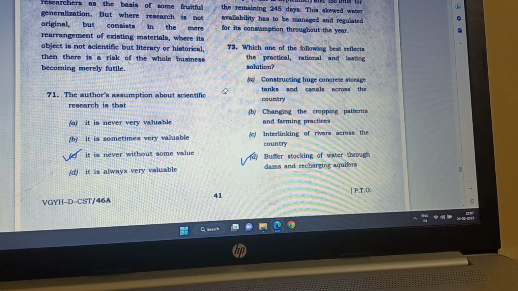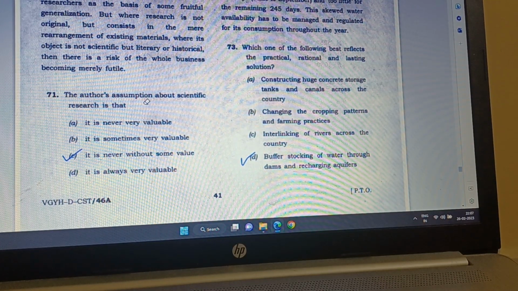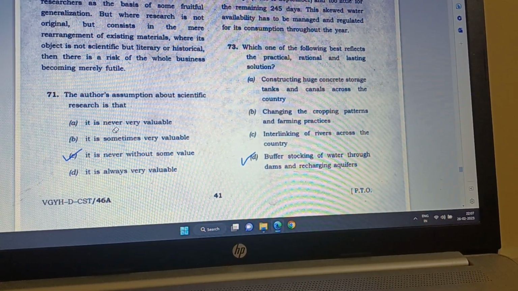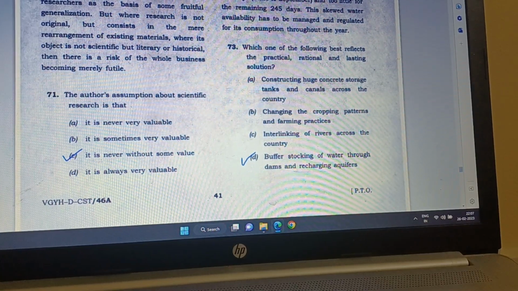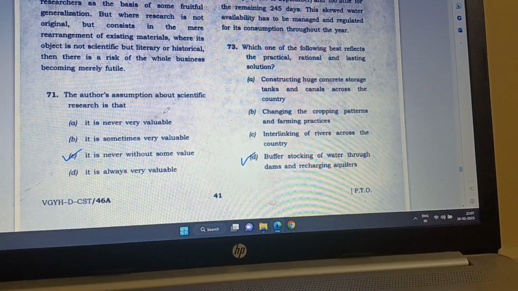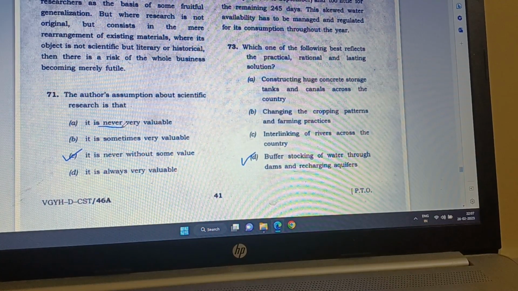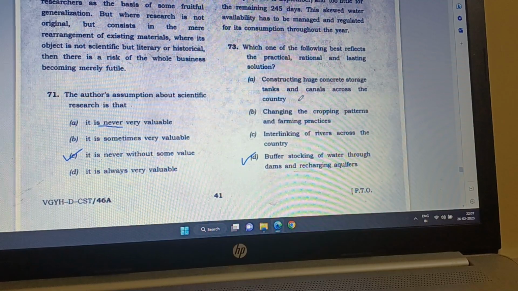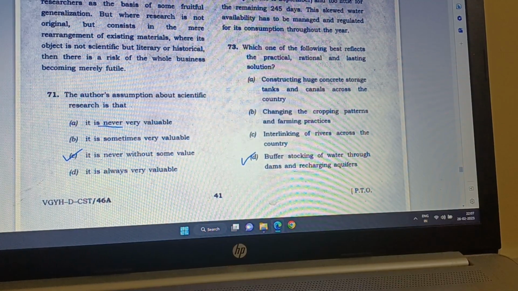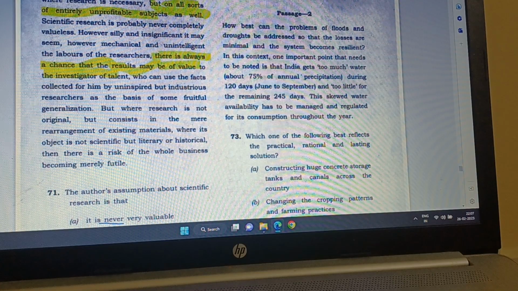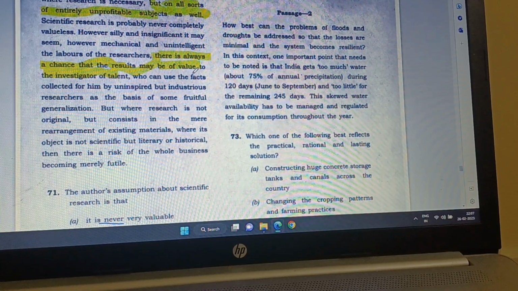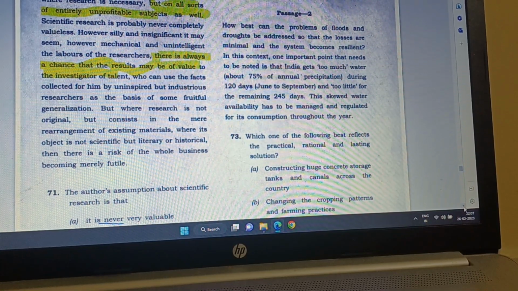The author's assumption about scientific research is that, he said scientific research means it is really fruitful. So it is never, well, again never is there, so remove it, it is most likely incorrect. It is sometimes very valuable, that is what he says. He doesn't say so. What does he say? He says it is sometimes very valuable. No, about scientific research he says that it is always valuable, because there is always a chance that the results may be of value. So not sometimes but always valuable.